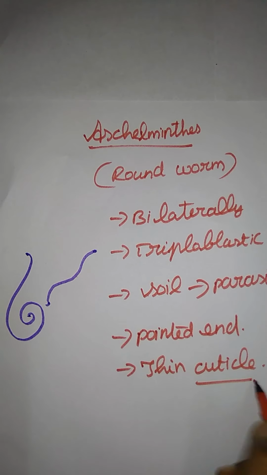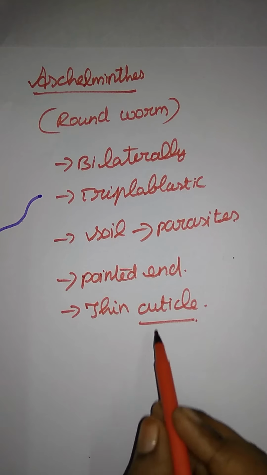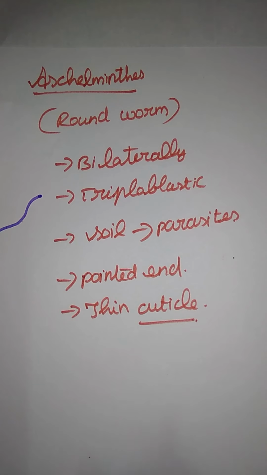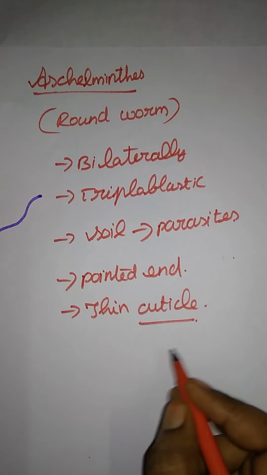Thin cuticle. First, I have to explain the cuticle. What is the meaning of a cuticle? A cuticle is a jelly-like substance. When you catch a leech, you feel something sticky, slimy. That is the cuticle. The purpose of secreting a cuticle is to escape from predators. Once caught, they secrete that sticky substance so they slip away. That is the cuticle, a jelly-like substance.